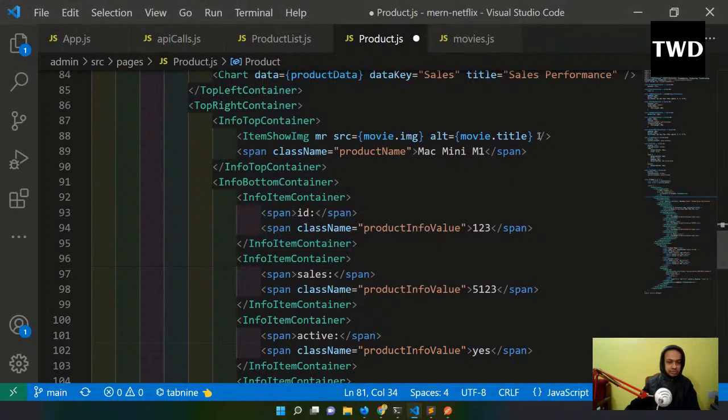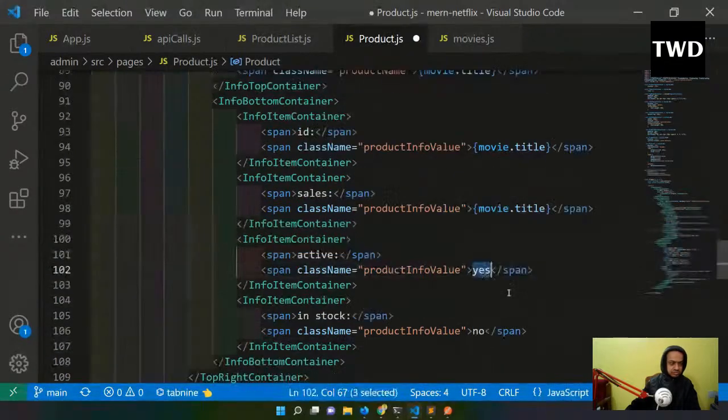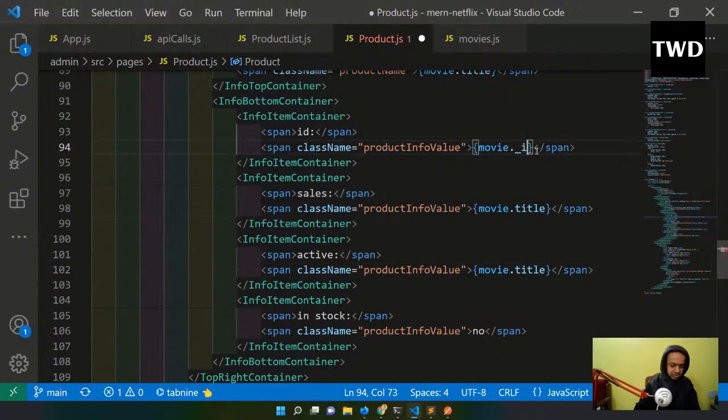The product name is also movie.title. So alt is also always great to have, so this is also there. And then let me have all these things. Okay, so this one is id. I'm showing movie dot underscore id. I will show this.